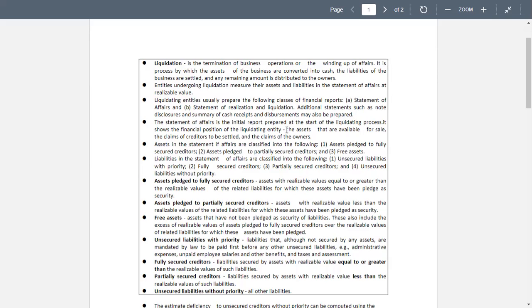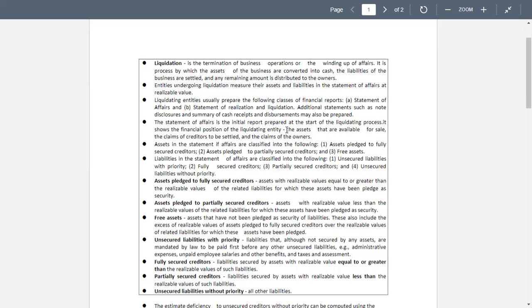Unsecured liabilities with priority, fully secured creditors, partially secured creditors, and unsecured liabilities without priority. So we have these classifications as found in our liabilities.